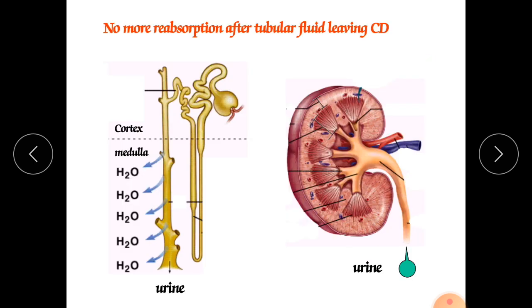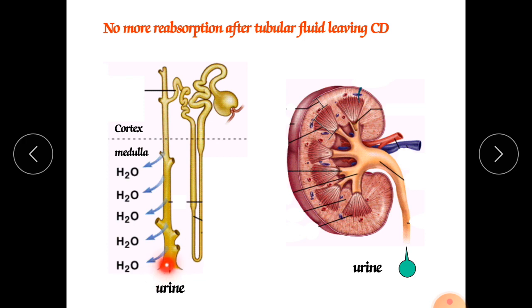No more reabsorption once the tubular fluid leaves the collecting duct. After the urine leaves this collecting duct, no more tubular reabsorption or secretion will occur, because this is the last stage of the nephron.